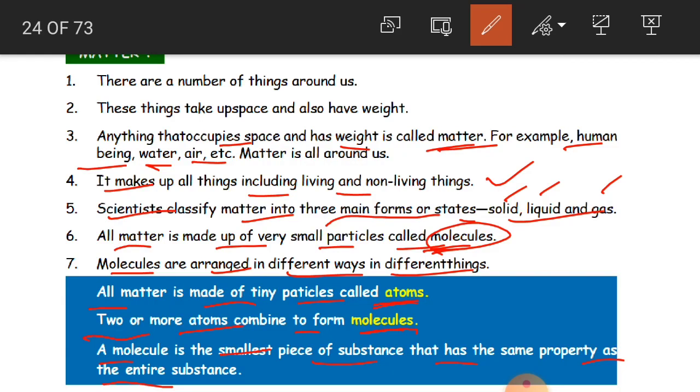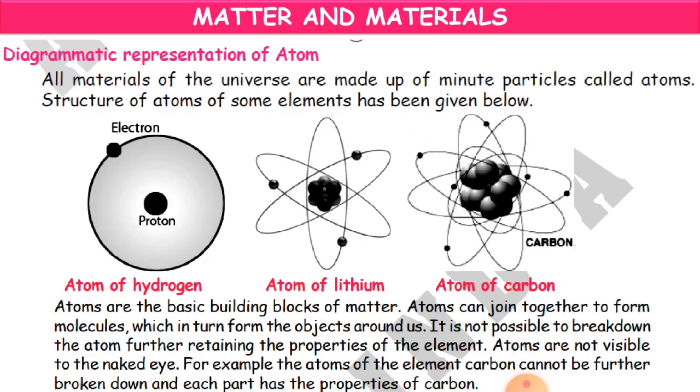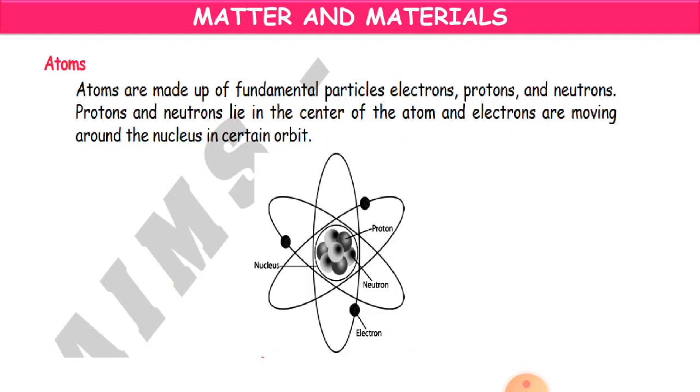If there is only one particle, we call it an atom, and two or more atoms combine to form a molecule. Clear, children? So this is about matter. Next we'll see how this atom looks.